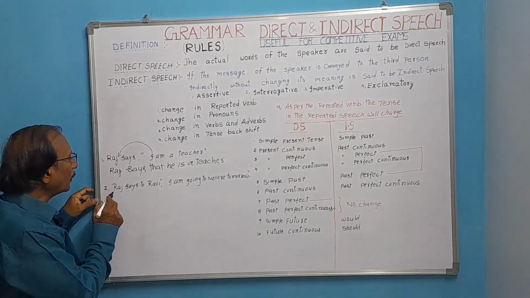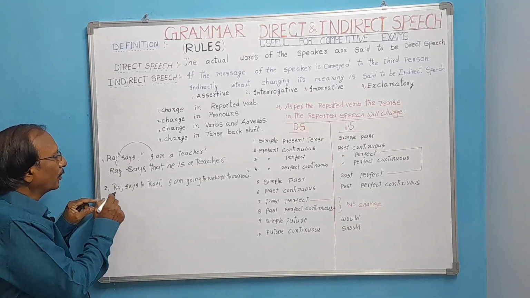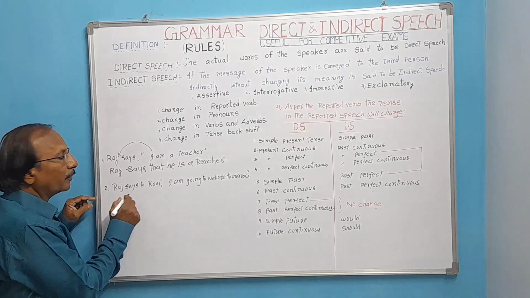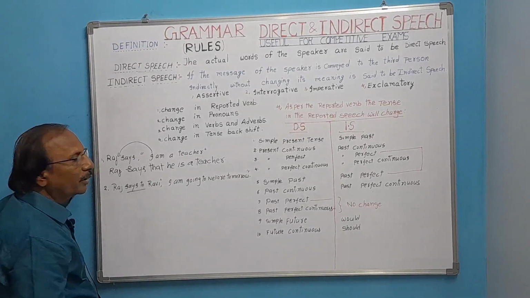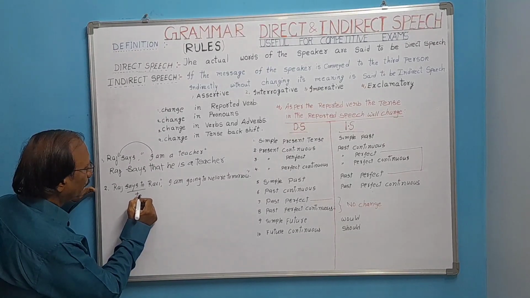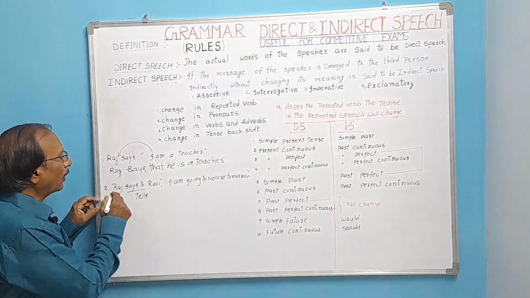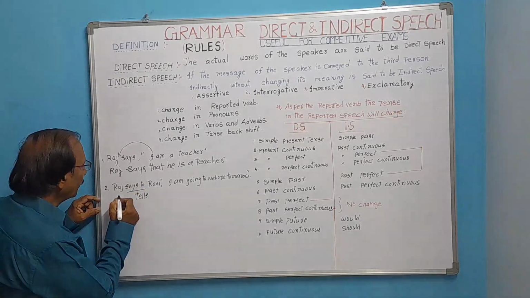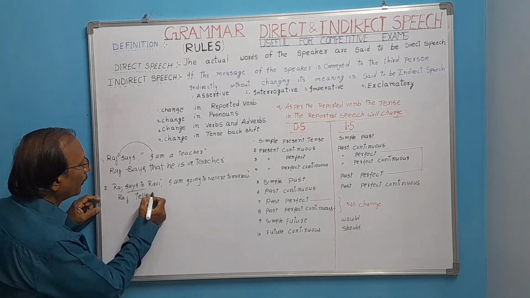Next, Raj says to Ravi. Here, in reported verb, says to is there. Says to will be changed into tells. Raj says to Ravi, that means Raj tells Ravi.